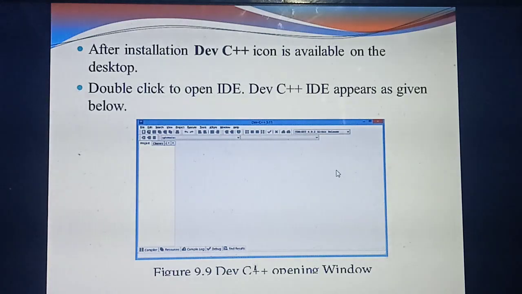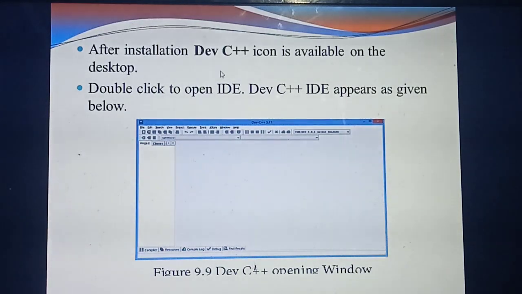Okay. After installation you will get a Dev C++ icon on your desktop. Which software are you using? Dev C++, isn't it? So that icon will be displayed on your desktop. Okay. Listen carefully. The same thing you are going to use for your lab programs again and again, I am telling. So listen carefully.